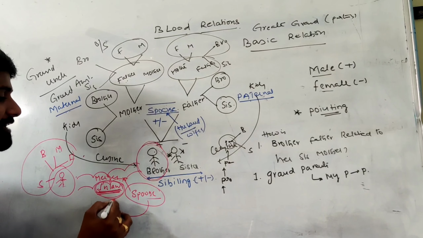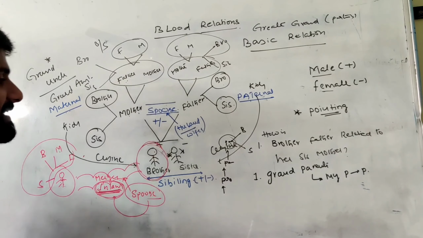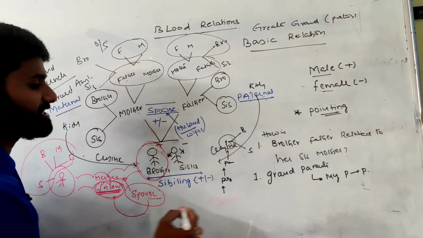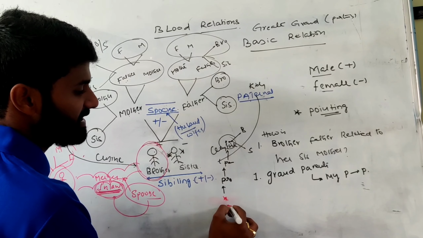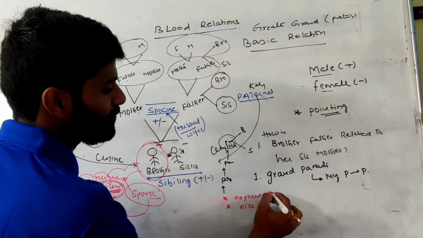Any relation we can get through the spouse, I can go with the in-law conditions. Next, I go with one more important relation: nephew and niece. These are the important terminology.